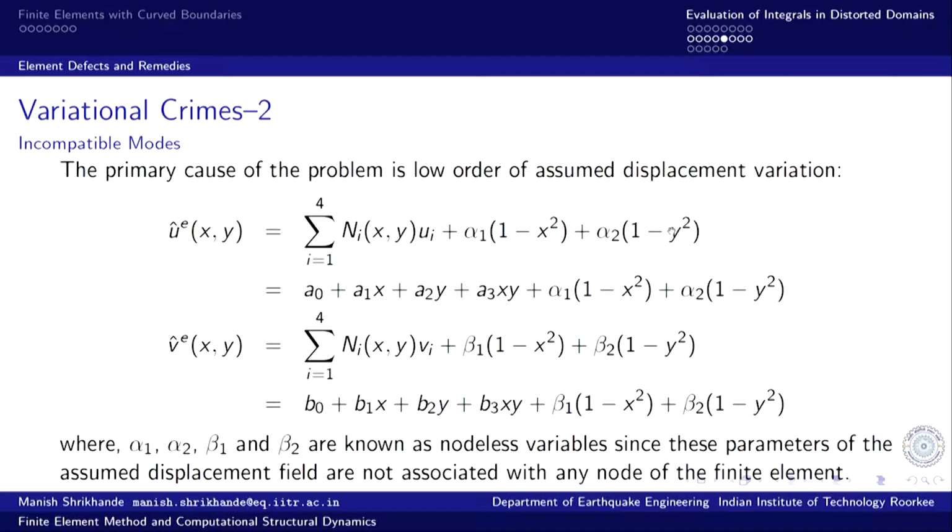So, the primary cause, as we discussed in the modeling of pure flexure by the 4 noded rectangle element, is the inability to take the curved path, and that curved geometry is possible if we admit these second degree polynomials 1 minus x square and 1 minus y square in the approximation. The reason for the inclusion of these is that their effects are 0 on the boundaries wherever those are required to be 0.